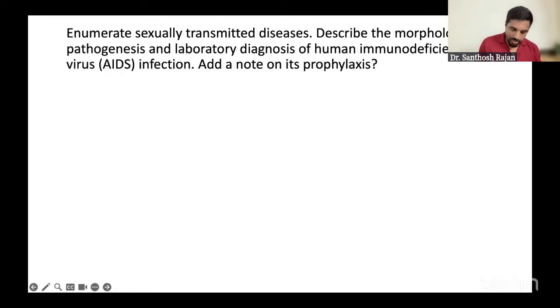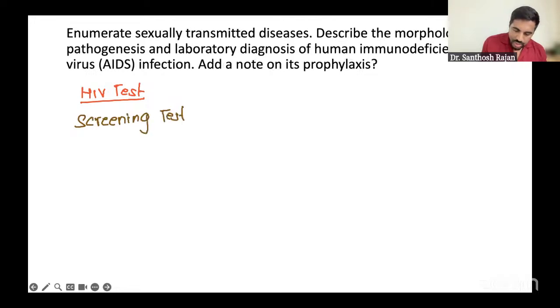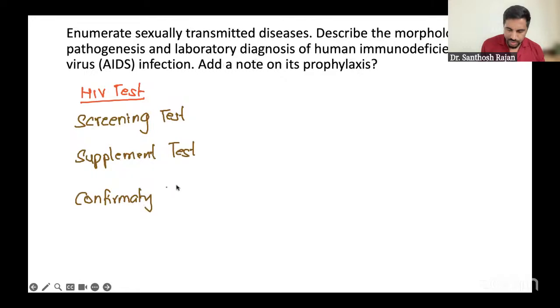The main test, for the main HIV test, we classify them into different types. First of all, we classify them like this. We classify them into, first of all, screening test. We have a first test called screening test. Then we have a supplement test. Then we have confirmatory test. These three things you must write first. Then you can explain everything, ELISA, whatever.